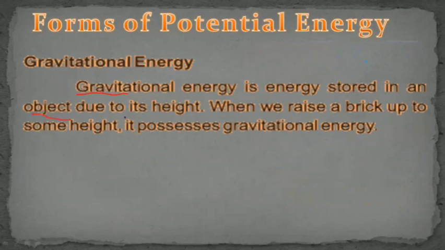When it is moved towards height, the gravity attracts that object more, so more gravitational energy is stored in that object. When we raise a brick up to some height, it possesses gravitational energy. That's why when we drop anything, it will move towards the earth. It will not go up in the sky.